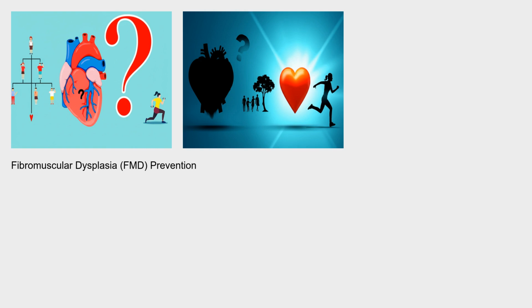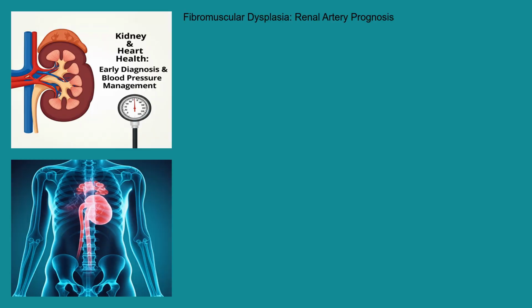Currently, there are no known ways to prevent fibromuscular dysplasia due to its unknown etiology. However, maintaining a healthy lifestyle, including a balanced diet, regular exercise, and avoiding smoking, can contribute to overall cardiovascular health. If there is a family history of FMD, discussing this with your doctor is essential for appropriate monitoring and risk assessment.